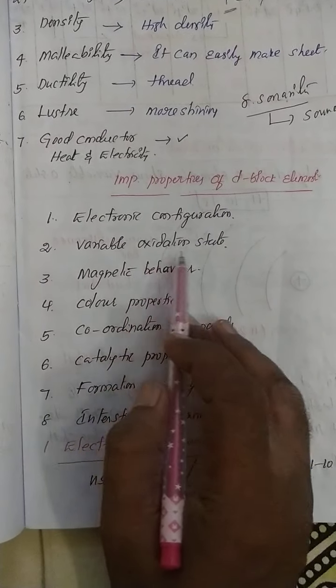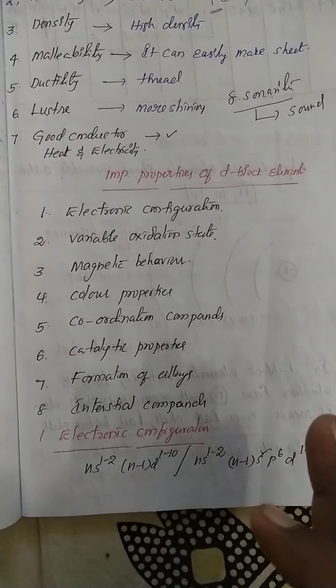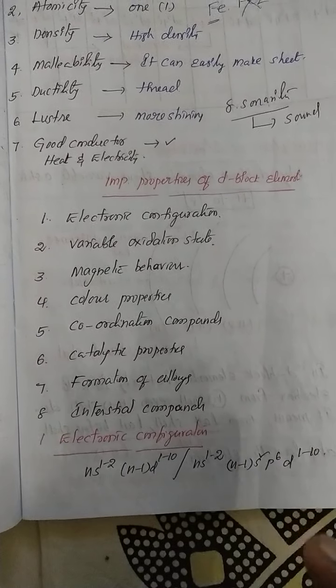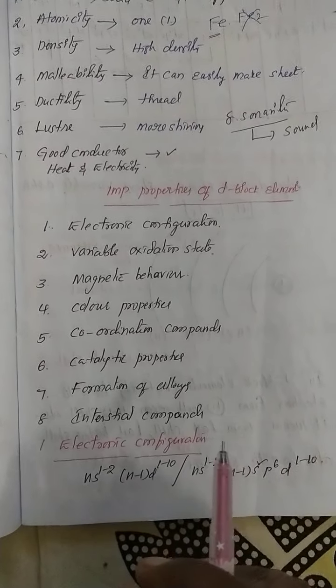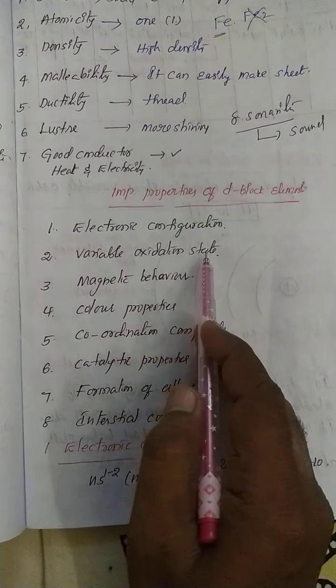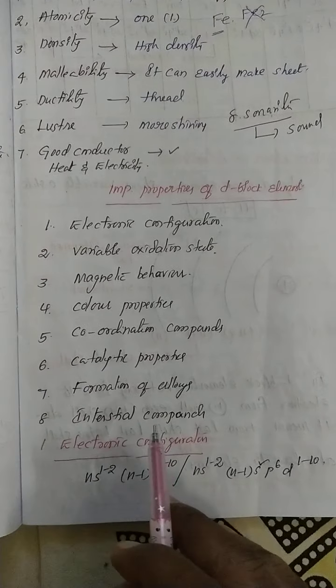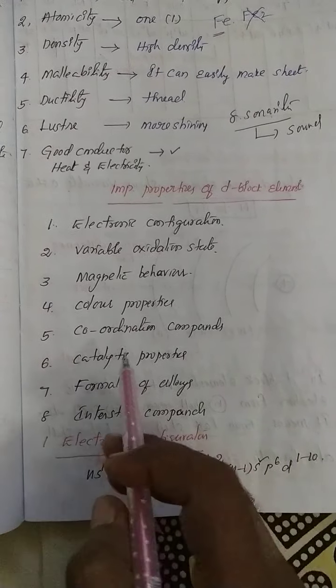Next, variable oxidation state, a very, very important point, my dear students. In S block elements or P block elements, they show either one oxidation state or two oxidation states, maximum three. But the D block elements show a number of different variable oxidation states. What is the reason? Later I will explain.